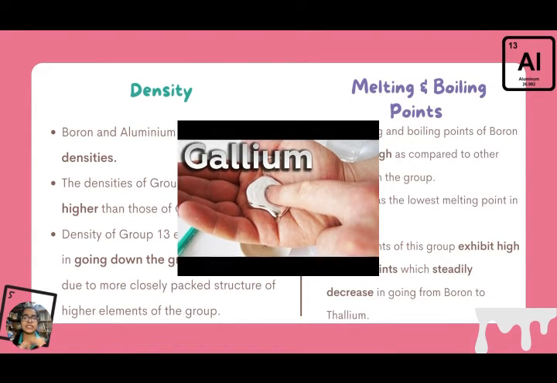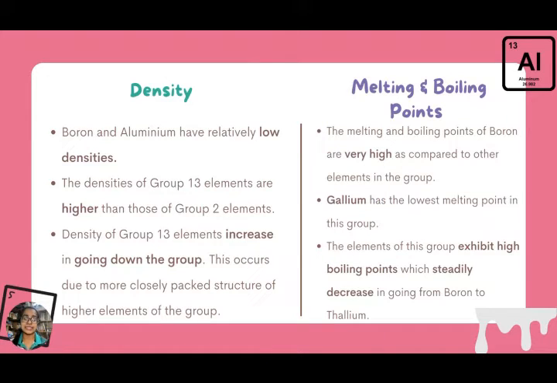Gallium has the lowest melting point in this group due to the weak binding forces in the system, in which gallium acts as Ga2. The elements of this group exhibit high boiling points, which steadily decrease in going from boron to thallium.